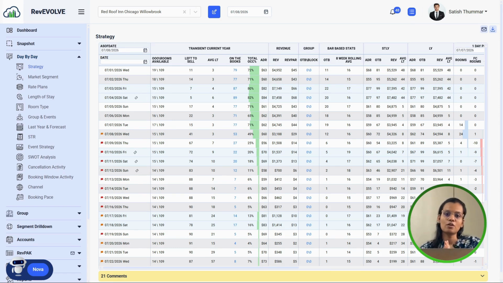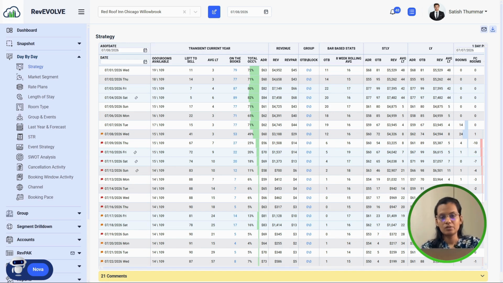Today we talk about the simplest yet important checks that every hotelier or hotel manager should perform in their day-to-day life. The first one is channel performance, and the second one is rate parity. These are very important, because every revenue manager wants to see which channel their bookings are coming from more, and what the rate parity is saying.